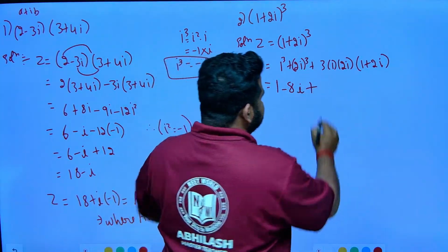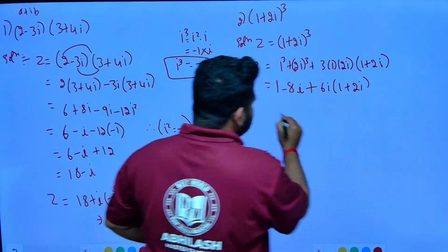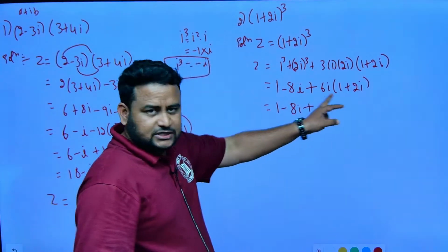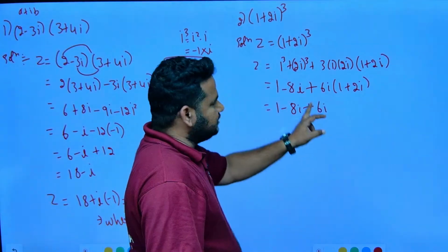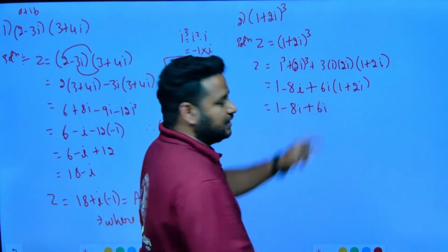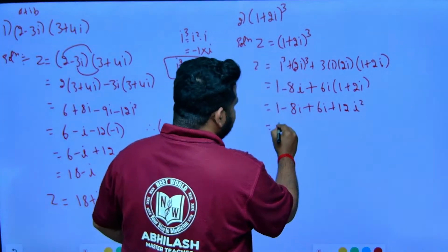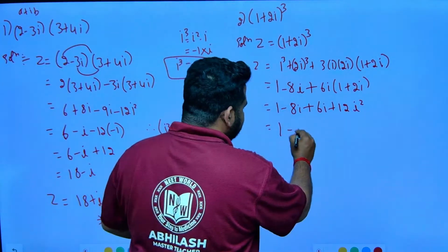3 into 2 is 6i, and 6i into 1 plus 2i. So, this will become 1 minus 8i plus 6 into 1, which is 6i. Next we have 6 twos are 12, 12 into i square. Now 1 minus 8i plus 6i will become minus 2i.